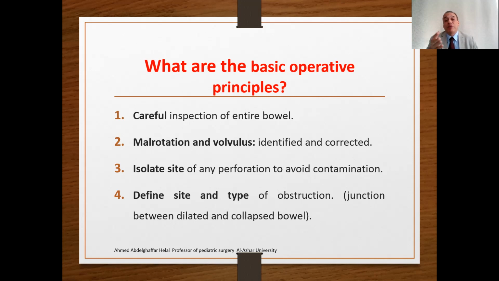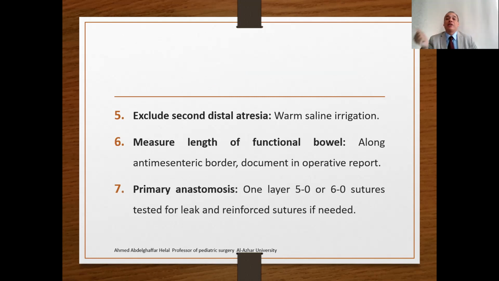Define the site and the type of the obstruction, at the junction between the dilated proximal and the collapsed distal part. This is the site of the obstruction. Number five, exclude a second distal atresia. How to exclude it? By cannulating the distal collapsed intestine and injecting warm saline. This warm saline will flow through the distal intestine, and you can observe if there is a second atresia, where the saline will stop. Missing a distal atresia may cause problems related to anastomotic disruption.